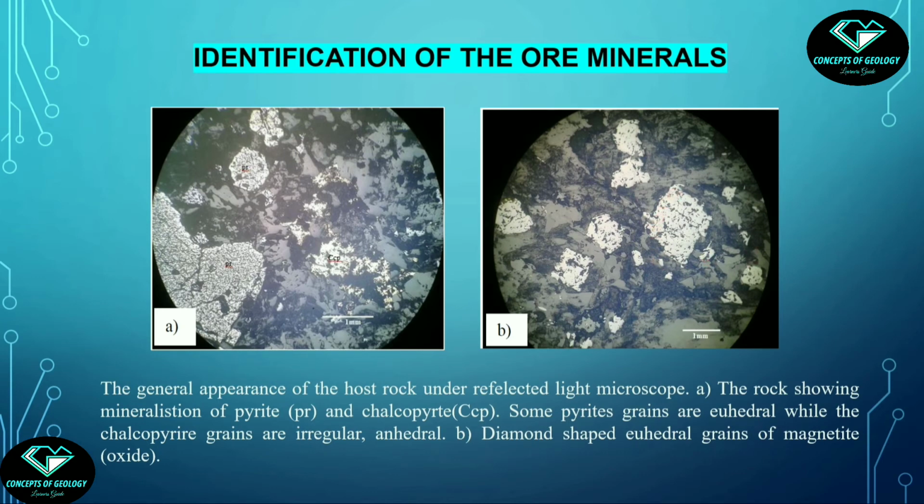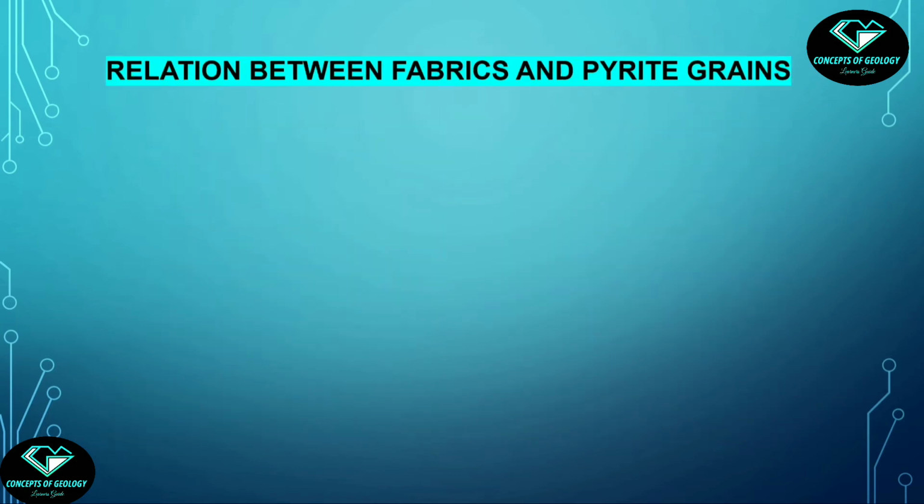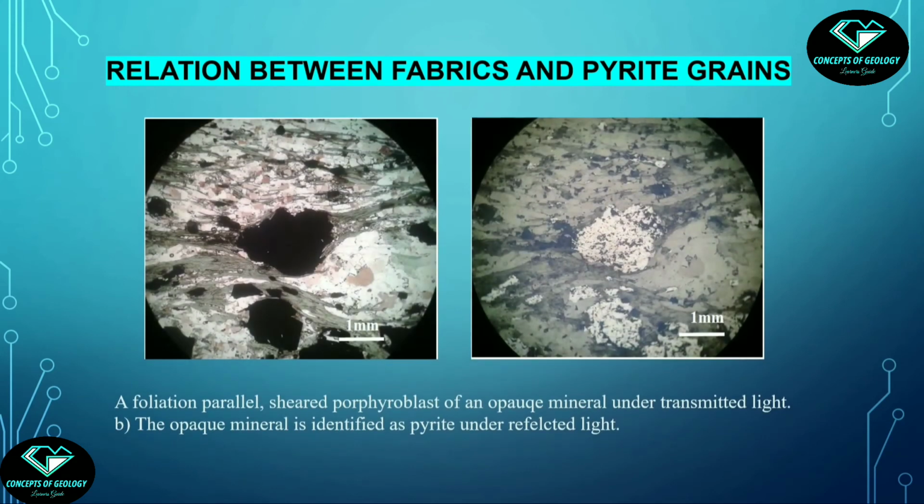Okay, I will not go into the identification part. So in summary, we have three phases: pyrite, chalcopyrite and oxides. Now see the relation between the pyrite grains and the foliation. This horizontal foliation was the most prominent foliation and was designated as S1. That was the result of the D1 event.